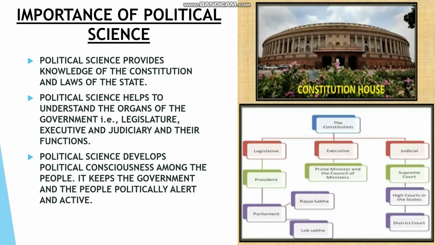If the government is making any new policies or framing new laws, people having political science knowledge can understand the benefits of it as well as the disadvantages of it. So once they have the knowledge of it, even the ruling government and the common people become active and alert.